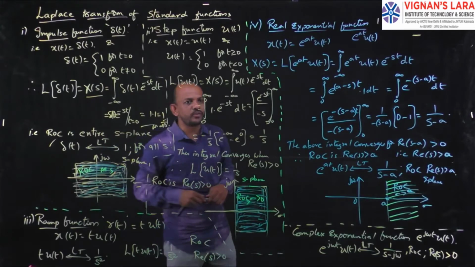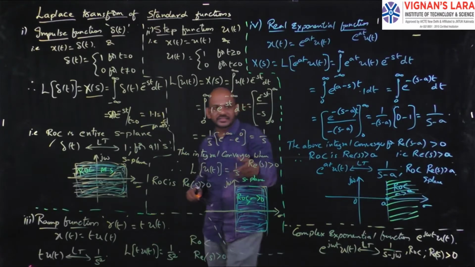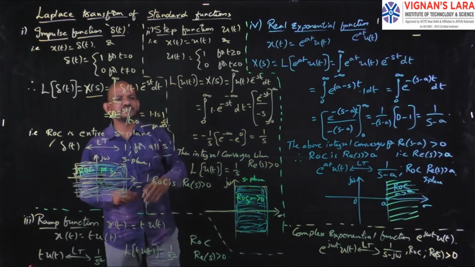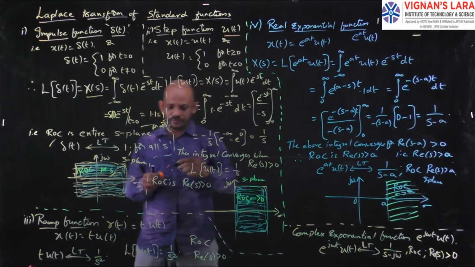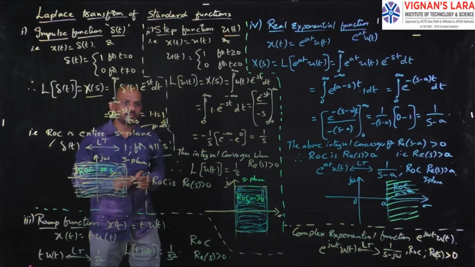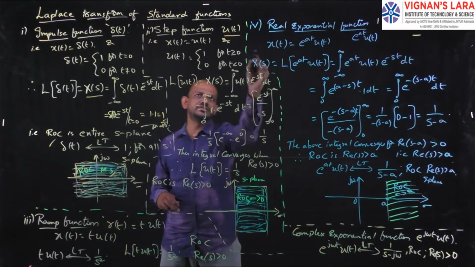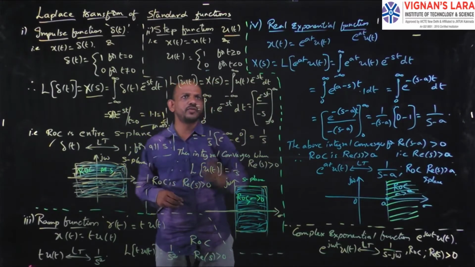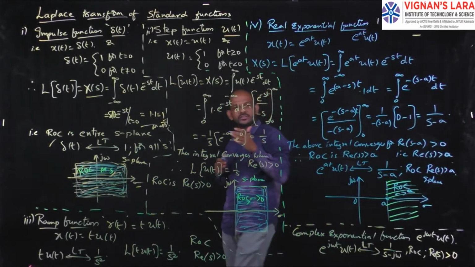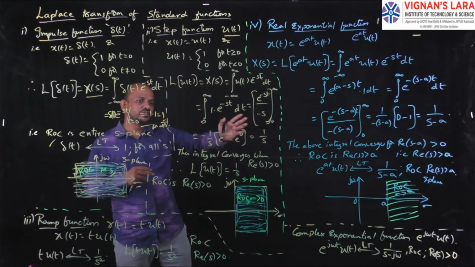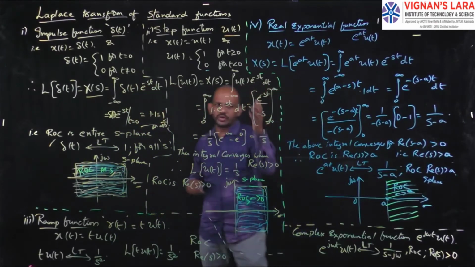First, I have gone for the Laplace transform of the impulse function δ(t). Next I am moving to the Laplace transform of the step function. We all know the step function is represented with u(t), and the value of u(t) is equal to 1 for t greater than or equal to 0, and the value of u(t) is equal to 0 for t less than 0. That is, the step function has values only for t greater than or equal to 0, that is 1. For all values of t less than 0, u(t) is equal to 0. You all know this.